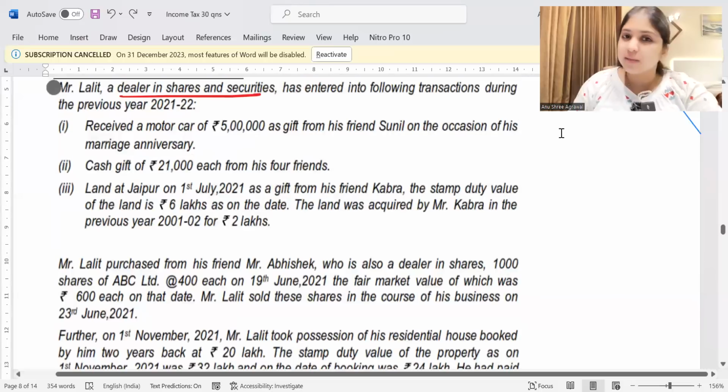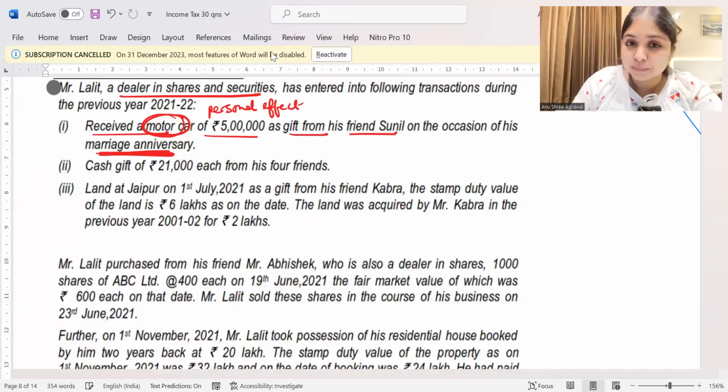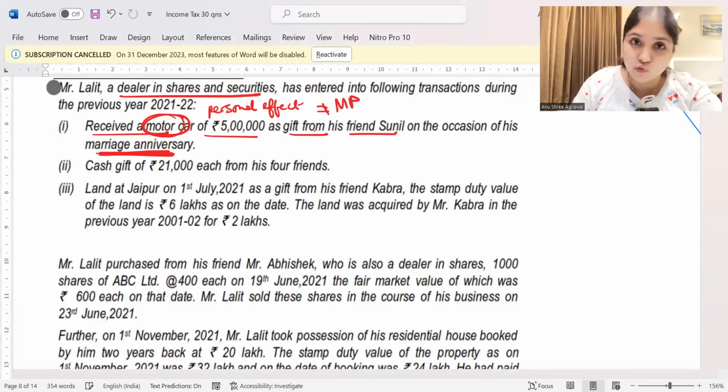Let us look at the adjustments. As we see the adjustments, we'll keep making the necessary notes also. He received a motor car of 5 lakhs as a gift from his friend Sunil on the occasion of his marriage anniversary. See, marriage anniversary is not an exempt occasion, but he received a motor car. The motor car is going to be considered as a personal effect, right? Because it is movable and it is going to be used for personal purposes. So therefore, it becomes a personal effect. And if it is a personal effect, I can't call it movable property. So this will definitely not be taxed.